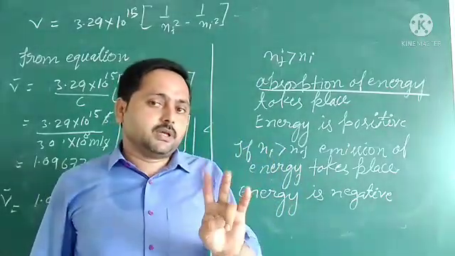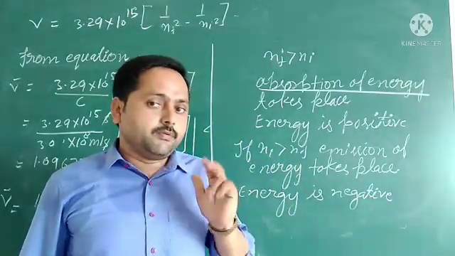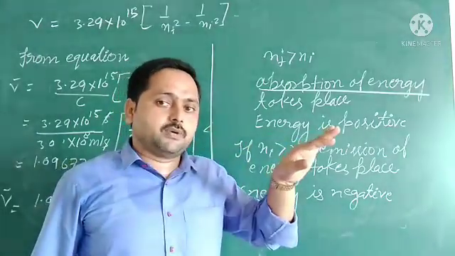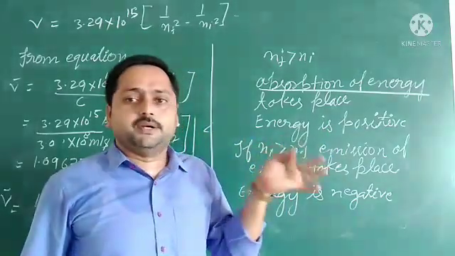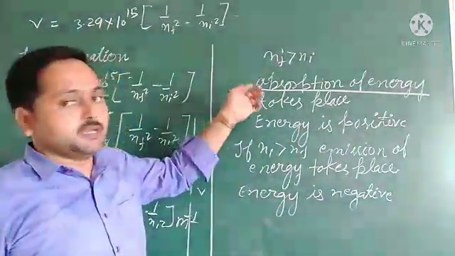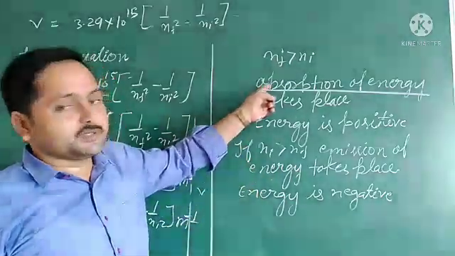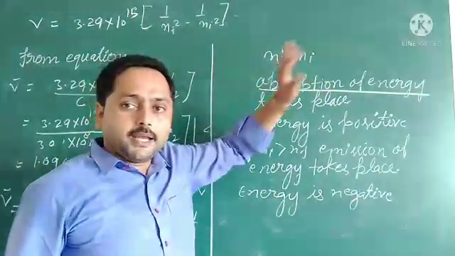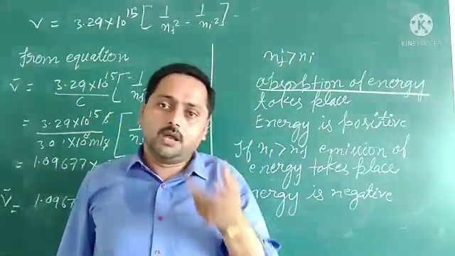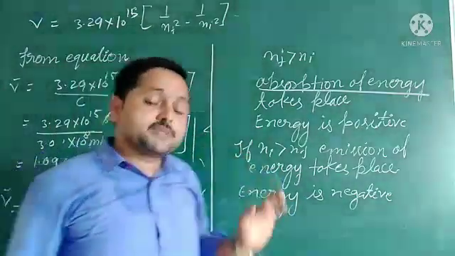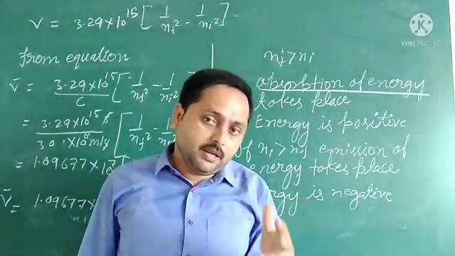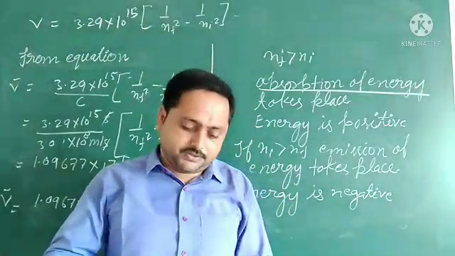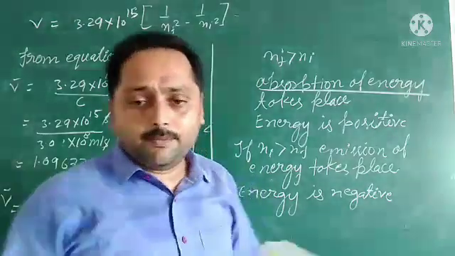And you have already discussed in exothermic and endothermic, if energy is being emitted, that is negative. If energy or heat is being absorbed, that is positive. So on that basis also we can say, absorption will be there if NF is greater than NI, and energy will be absorbed. If NI is greater than NF, energy will be emitted, and in that case energy will be negative.